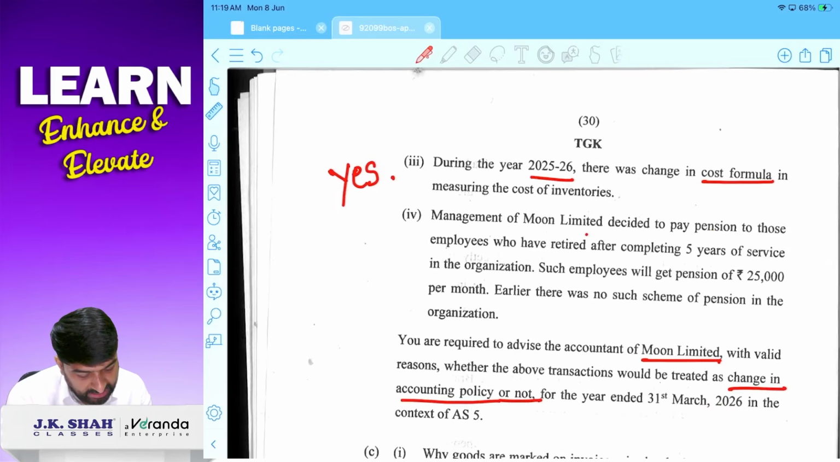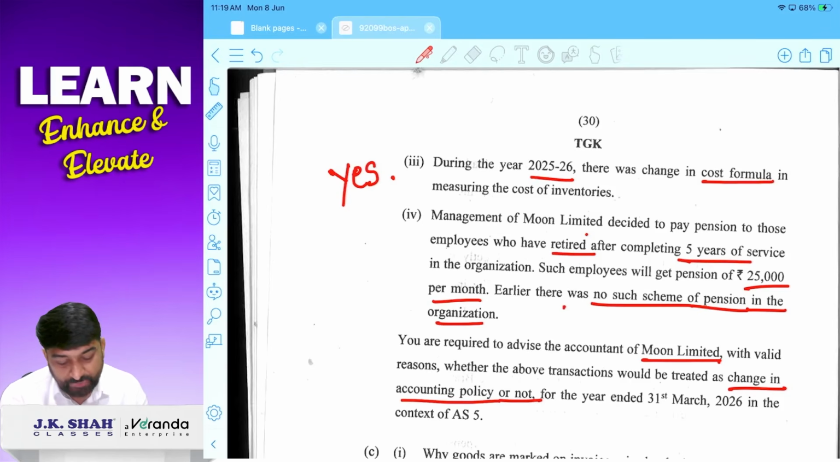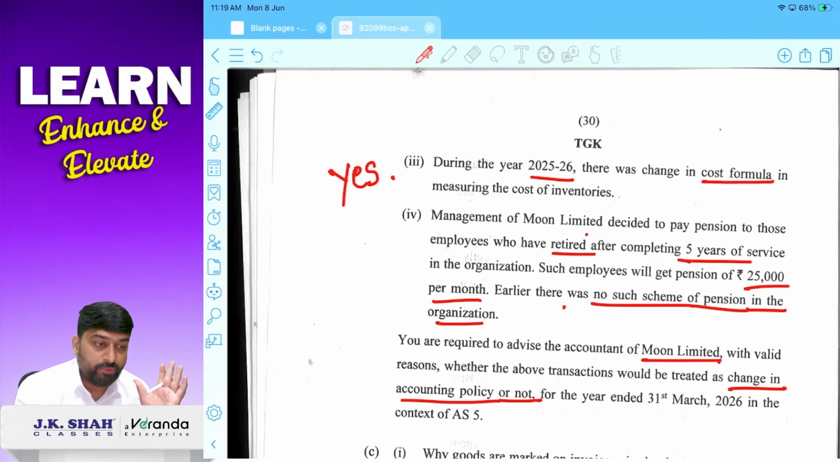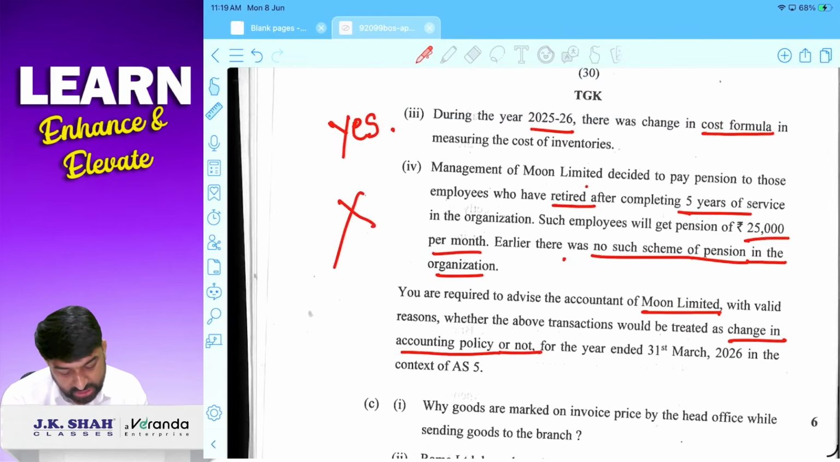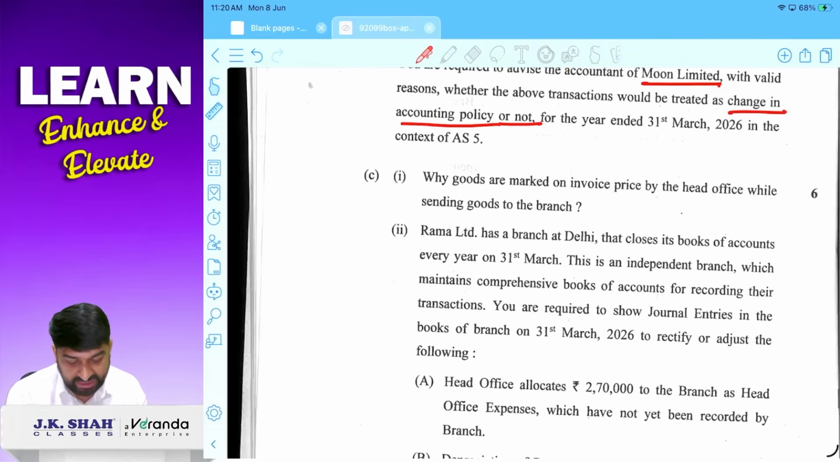Management of Boone Limited decided to pay pension to those employees who have retired after 5 years. Such employees will get pension of 25,000 per month. Earlier, there was no such pension scheme. It is not changes in accounting policy. It is first time adoption of policy. It is introduction of policy. So it is not changes. So it is not changes in accounting policy as per AS5.